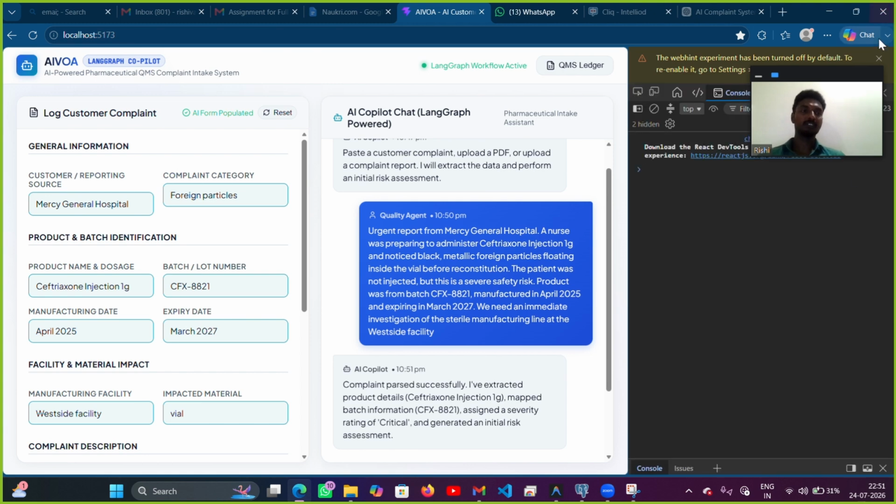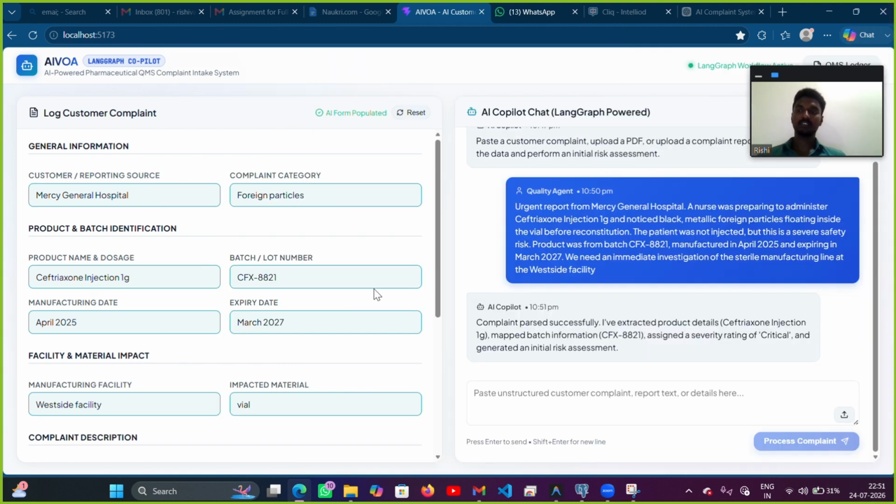Here we go. It parsed all the data from the prompt given by the user.